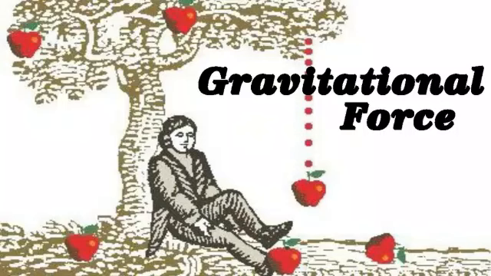Behind this discovery, there is one interesting story. Once, Sir Isaac Newton was sitting under an apple tree. At that time, suddenly an apple fell on his head. So from that moment, Sir Isaac Newton thought about why this apple comes downwards only. Why did it not go upward or sideward? That thing led to the famous discovery. Okay, so he conducted many experiments and at last he reached this discovery, that is gravitational force. So Sir Isaac Newton discovered this gravity.